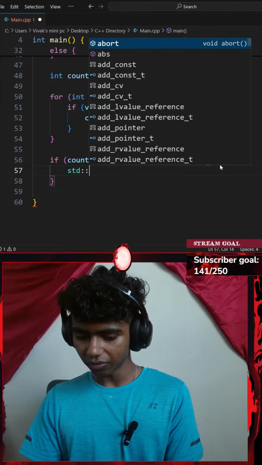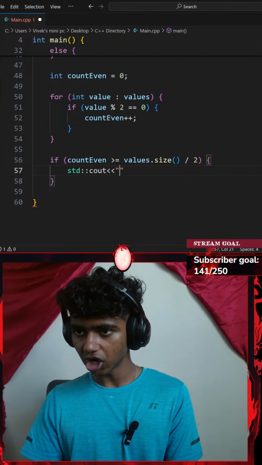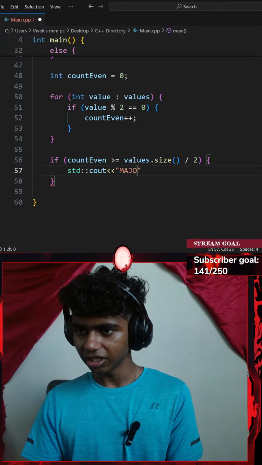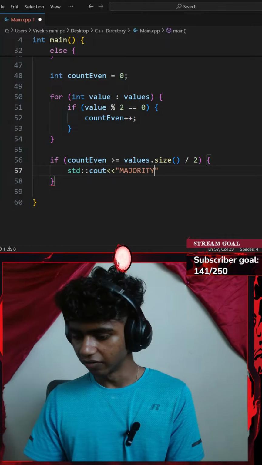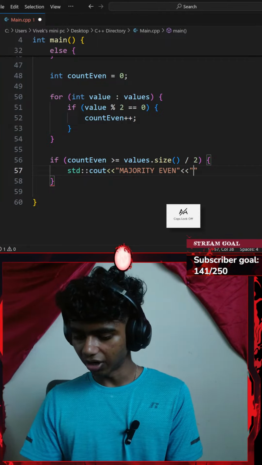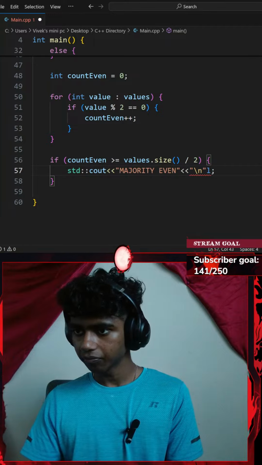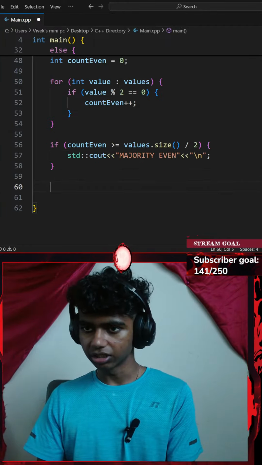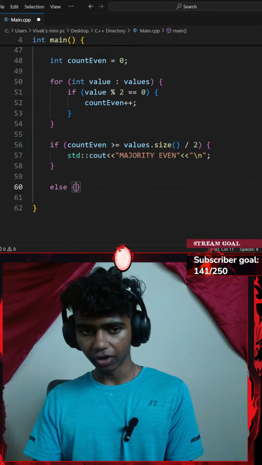I'm going to be going with a standard console output with an insertion operator. This is going to be saying majority even. How do you spell majority? M-A-J-O-R-I-T-Y. There we go. Majority even with an insertion operator of a \n new line. Okay. And then I'll go with an else clause, else, a pair of parentheses.